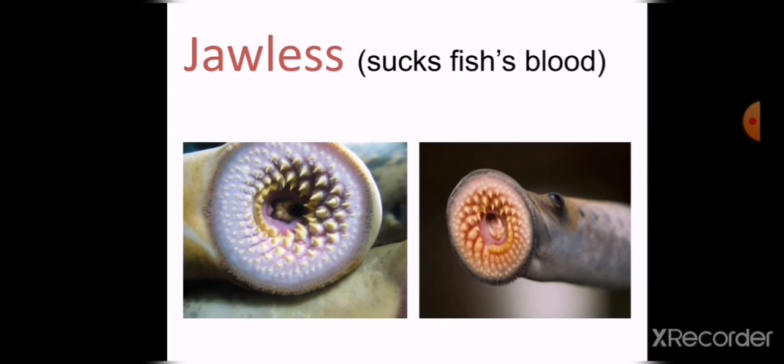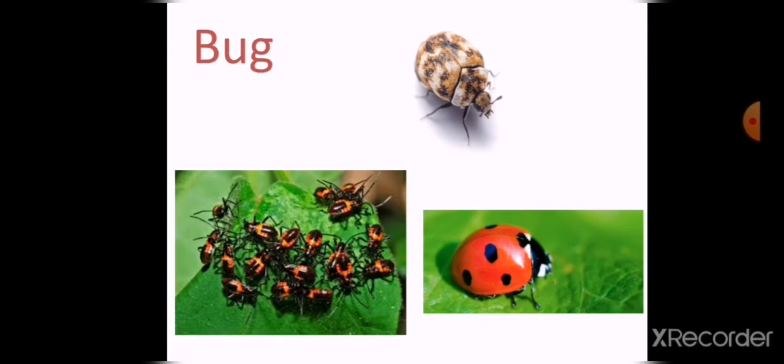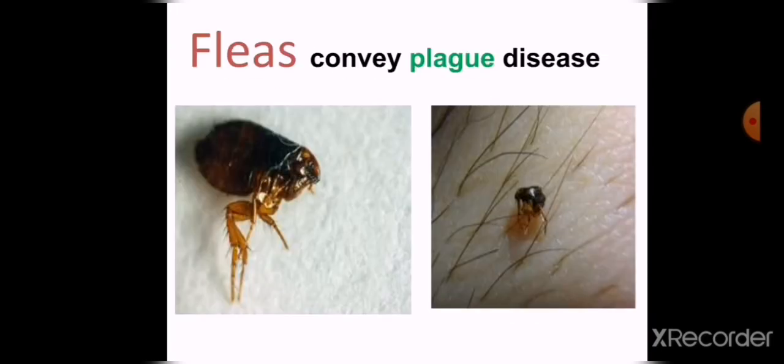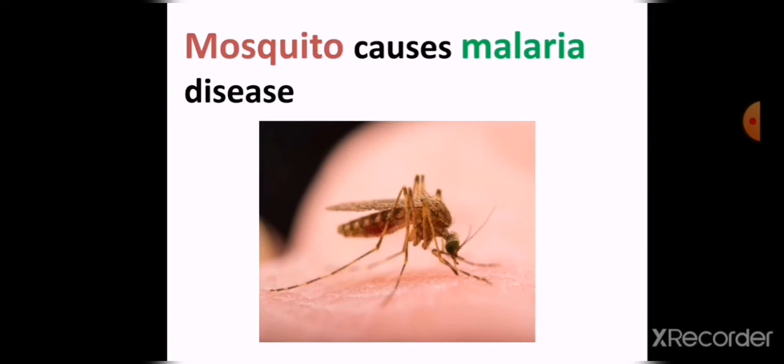So there are some examples of external parasites, like the Jules lamprey, which sucks the fish's blood, and ticks, bugs, and fleas, and the fleas may cause the plague disease, and the lice and mosquito, and the mosquito causes the malaria disease.